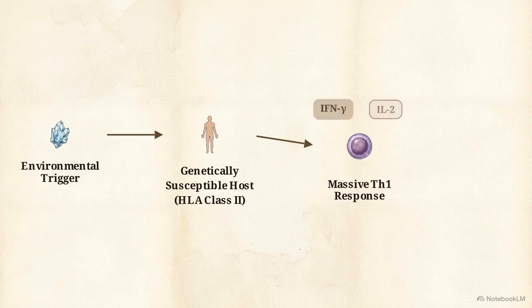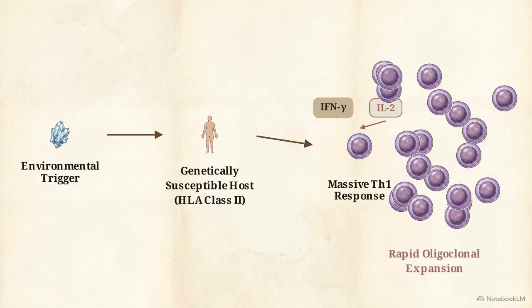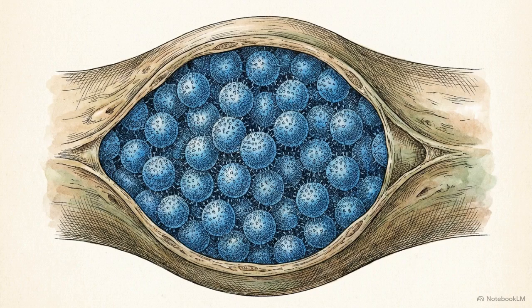This activation releases the cytokines IFN-gamma and IL-2. These act as igniters, commanding the T cells to multiply through rapid oligoclonal expansion. This explosive growth marks the point where the response deviates from normal clearance into an exaggerated antigen-driven state.